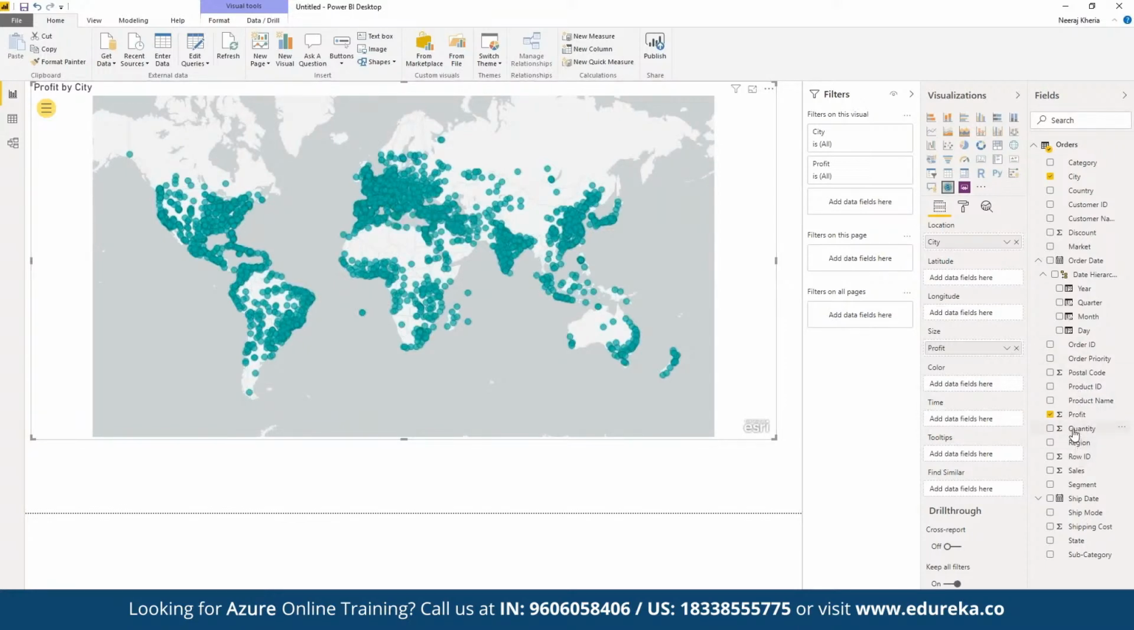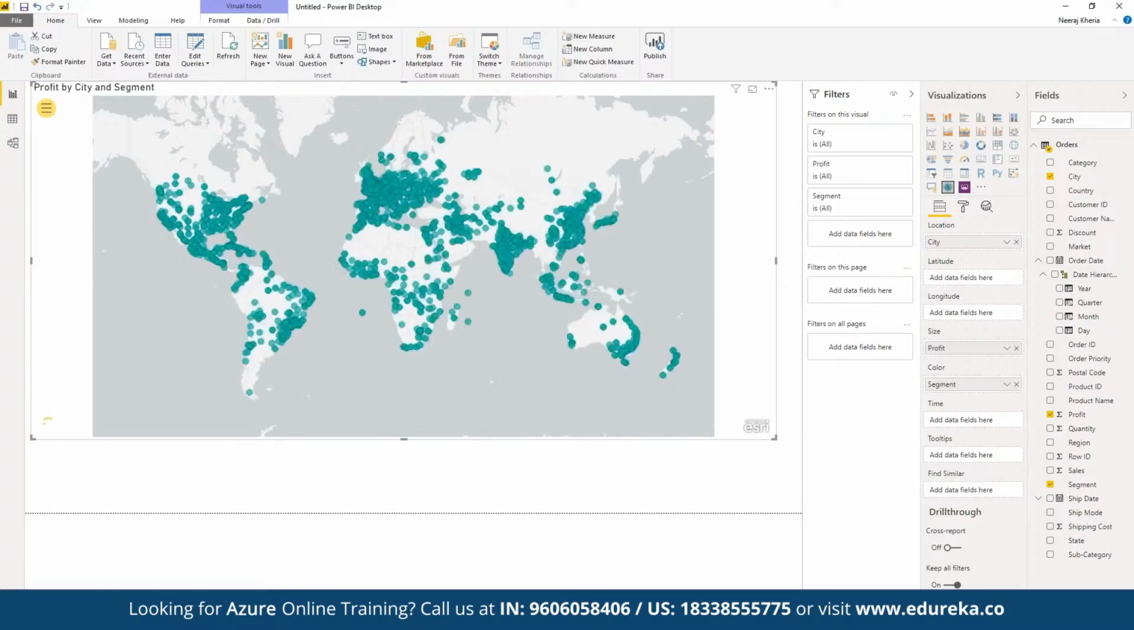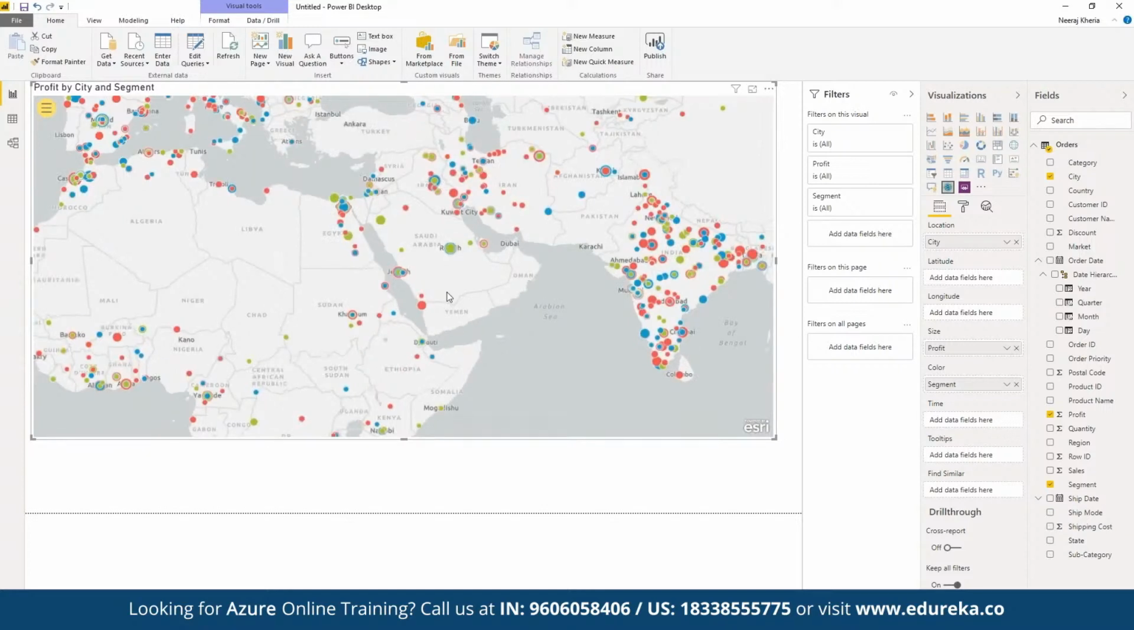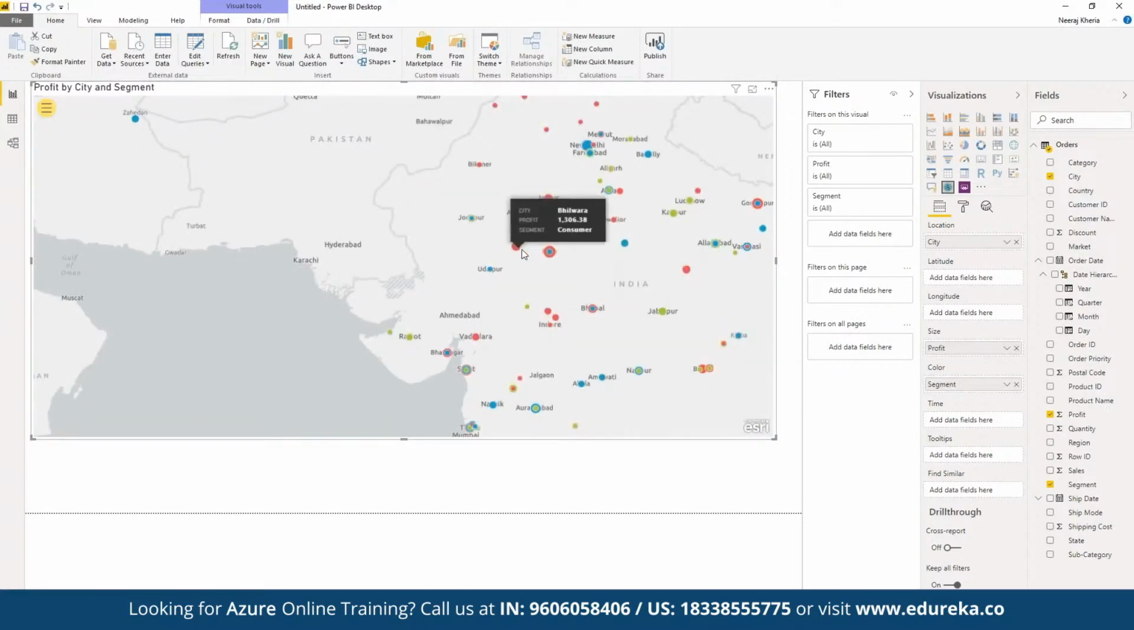So let's say we want to see the segment as well. Here we can add segment as a part of the color. Suppose we can add different colors, and different tooltips are also added as a part of segment that we can use for the visualization. So now we can see we had different colors defined, right? And we can see the entire report now, because we have added different segments and different colors. So you can see different reports here, right?